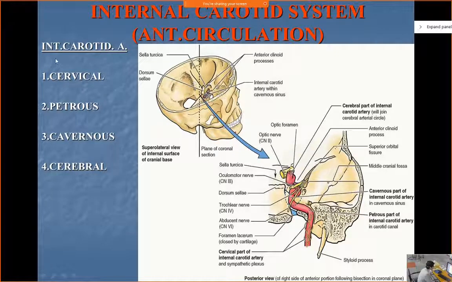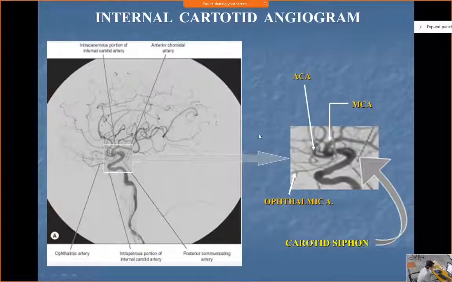So as a whole, the carotid artery has a cervical part, a petrous part, a cavernous part, and a cerebral part. Now we are concerned over here with the cerebral part, but you should know these different parts. The cervical part lies in the neck, the petrous part lies within the petrous part of the temporal bone, the cavernous part lies in the cavernous sinus, and the cerebral part we will just see.